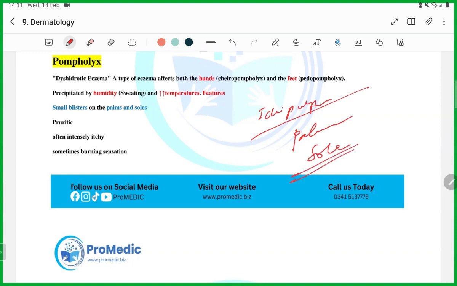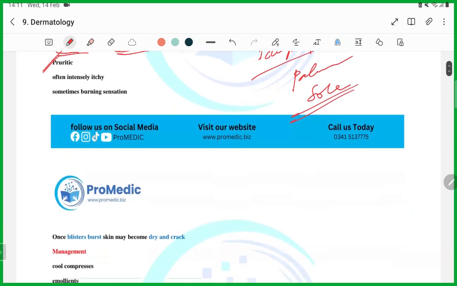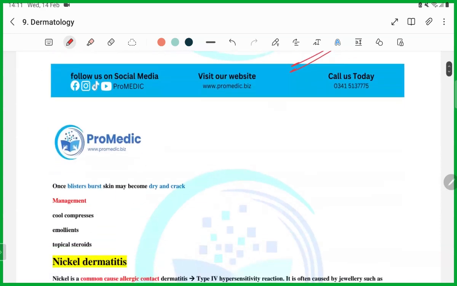Okay, and the patient will be working in hot and humid conditions, guys. It is more in hot and humidity. The typical point will be small blisters on the palms and soles, very itchy, very itchy. The blisters can burst and the skin can be dry or crack as well.